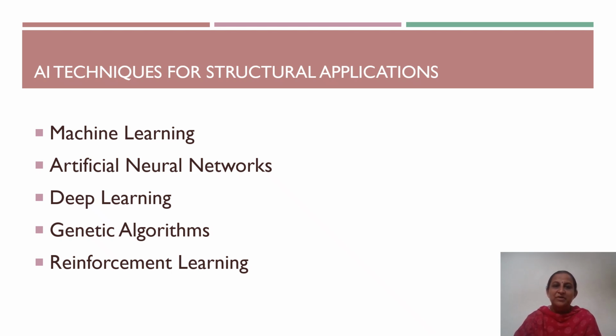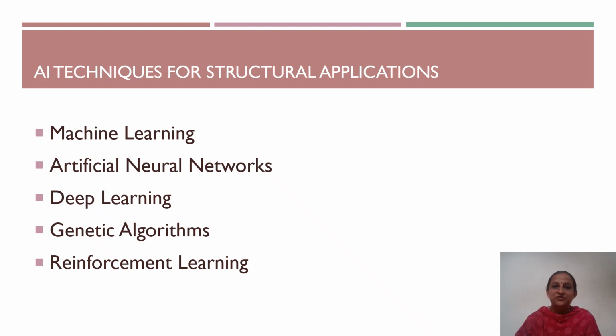Deep learning. Deep learning is an advanced form of neural network that uses multiple hidden layers. It is particularly effective for analyzing large data sets, images, and sensor data. Deep learning applications include crack detection and vibration-based damage monitoring of structures. Next is genetic algorithm. Genetic algorithms are optimization techniques inspired by natural evolution. Engineers can identify optimal structural designs by applying genetic algorithms, and multiple design alternatives are searched through the genetic algorithm while satisfying all the criteria like safety and performance requirements.